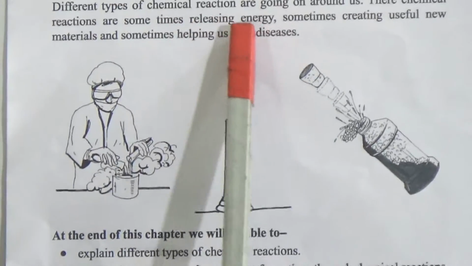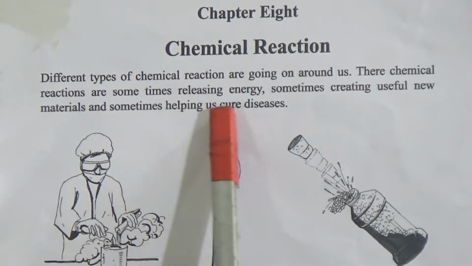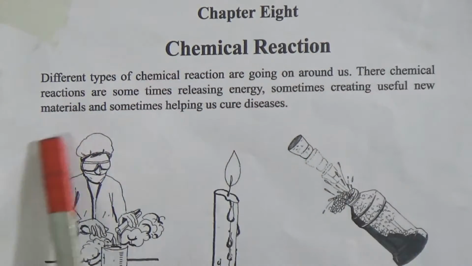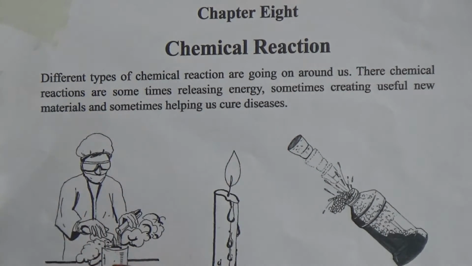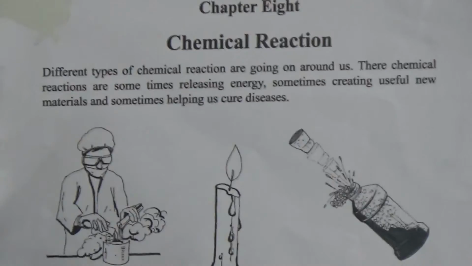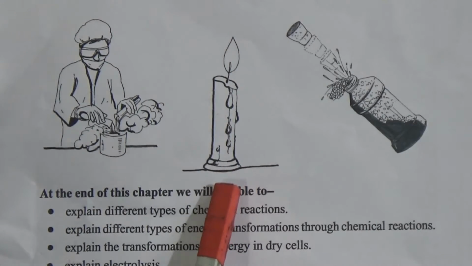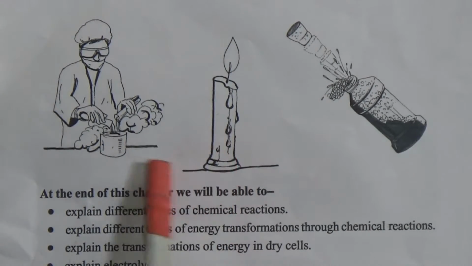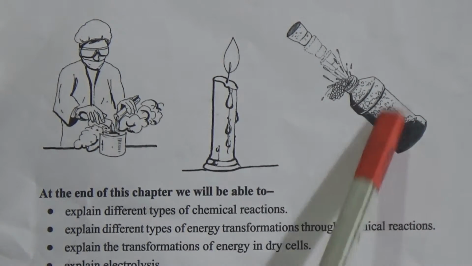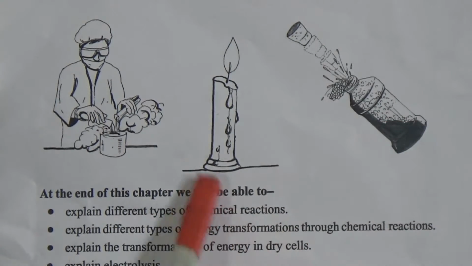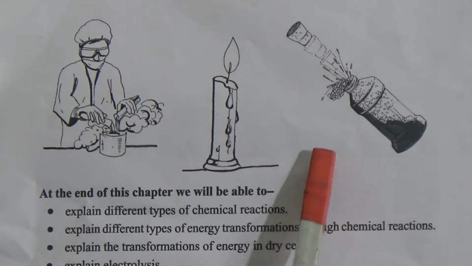Different types of chemical reactions are going on around us. These chemical reactions are sometimes releasing energy, sometimes creating useful new materials, or sometimes helping cure diseases. Look, in the laboratory, scientists make life-saving medicine, and there is a reaction. The light from the candle is also a chemical reaction. If we observe the bottle of soft drinks, there is also a chemical reaction. Every time, all around us and inside our body, outside our body, in the environment, lots of chemical reactions are happening.